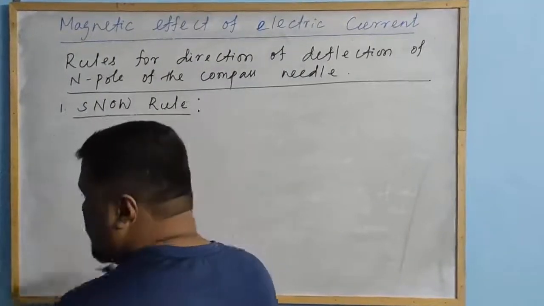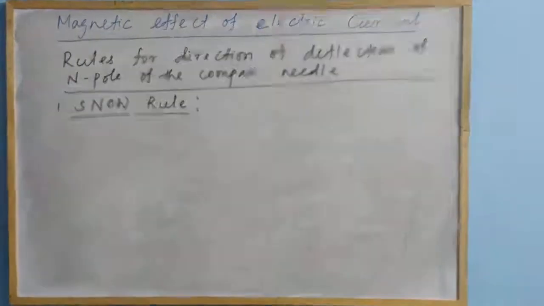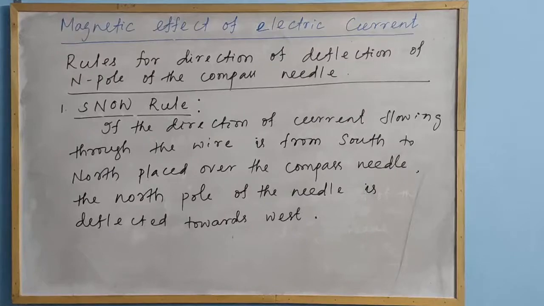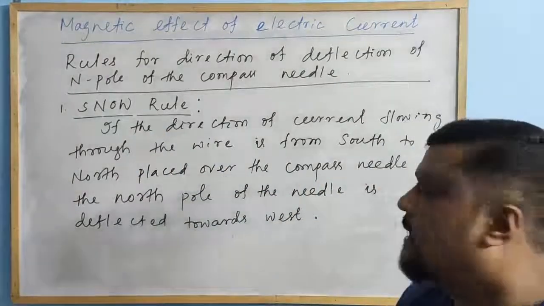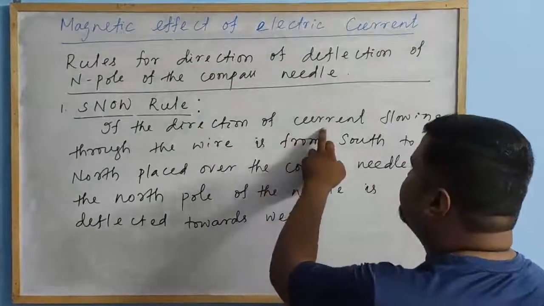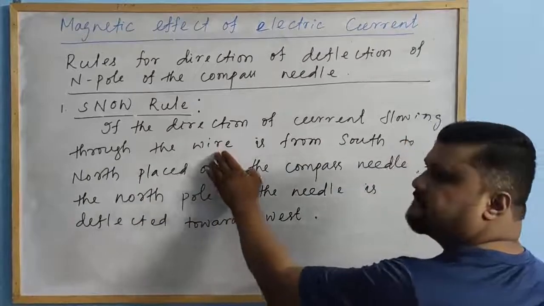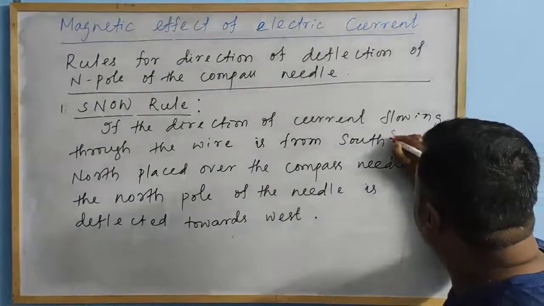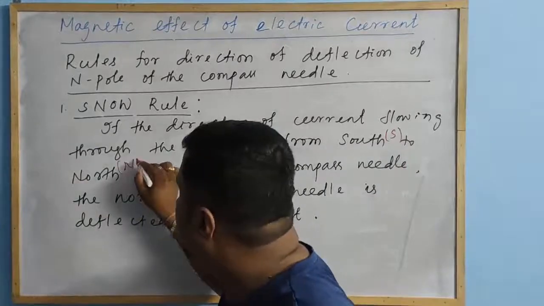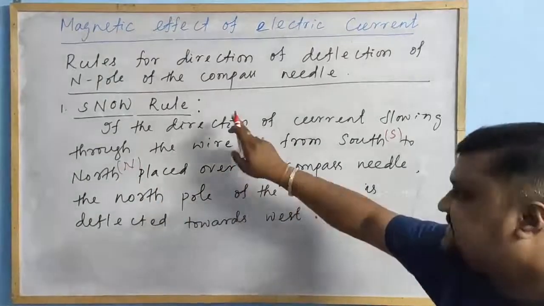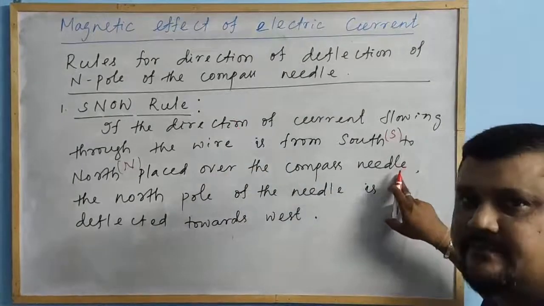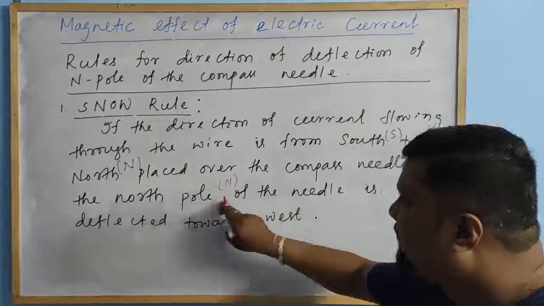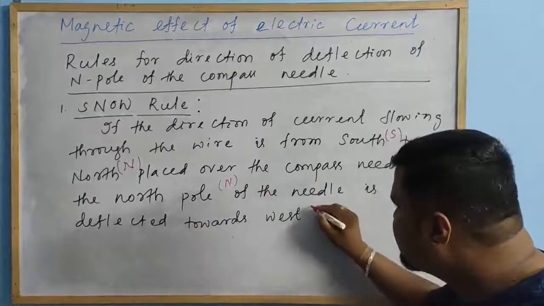So let me write the SNOW rule. If the direction of current flowing through the wire or the conductor is from south to north, placed over the compass needle, then the north pole of the needle is deflected towards west.